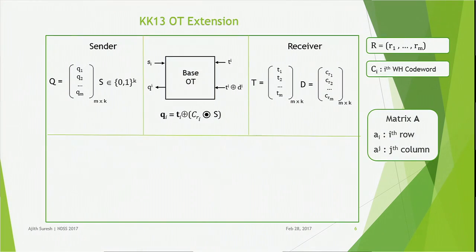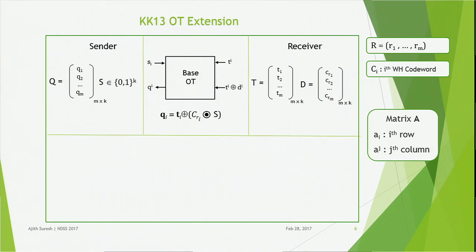After the OT, the sender will receive the ith column, either Ti or Ti XOR D, depending on the value of Si. So he considers it as the ith column of an m by k matrix, say Q. Qi denotes the ith column of an m by k matrix. They will engage in k such base OTs. So finally the sender receives the entire Q matrix.